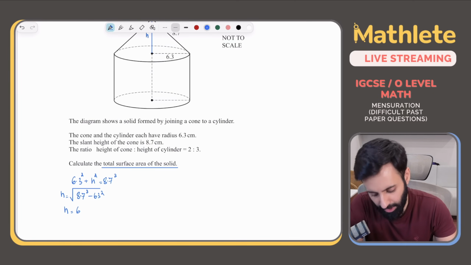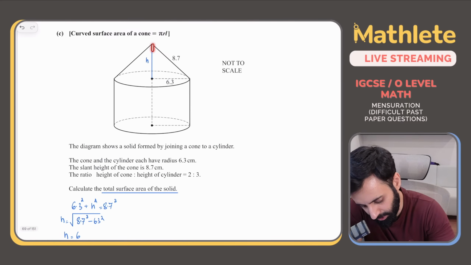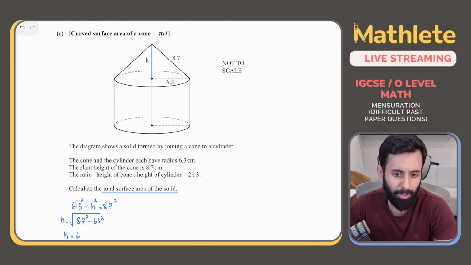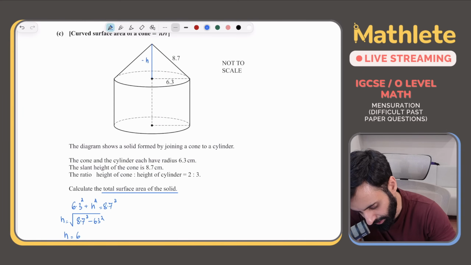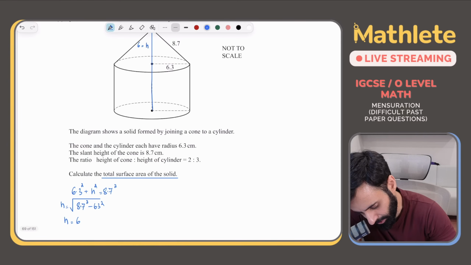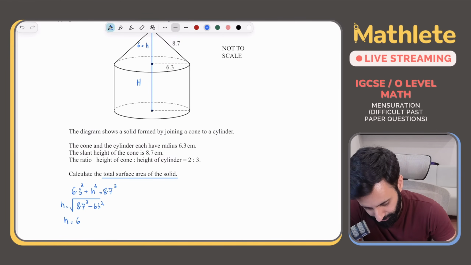So why do we need the height of the cone? Even though the height of the cone is not going to be used in any formula when we're calculating area, we normally use it when calculating volume. But we find it so that we can then find out the height of the cylinder. What's the height of the cylinder? We don't know. Let's call it capital H so that we can distinguish it from the height of the cone.